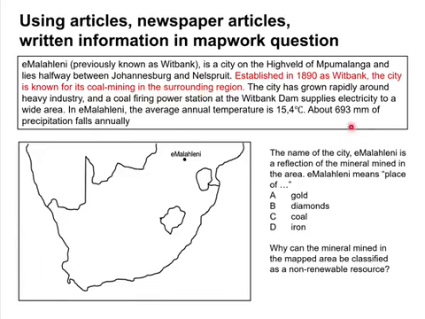So if you look at the question now, where does the name come from? Place of gold? Place of coal, right? Because here it says that it's a coal mining area. And if you look at the second question, why can the mineral mined in the map area be classified as a non-renewable resource? Now, Matrix, if you have a look at those two questions, those would be 1 or possibly 2 marks that you would have lost because you did not read this part of the question paper.